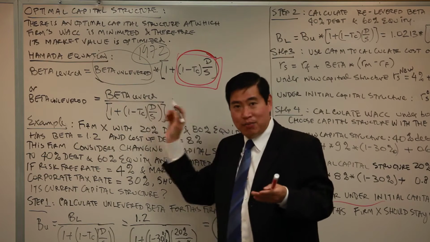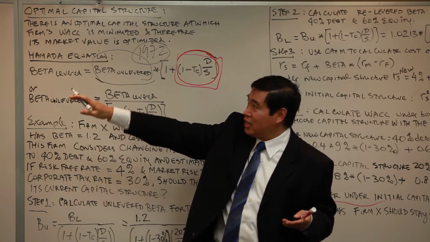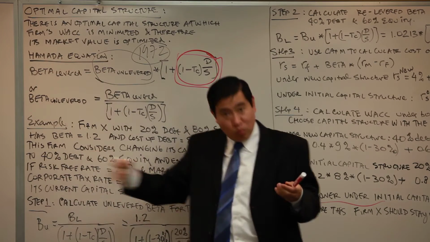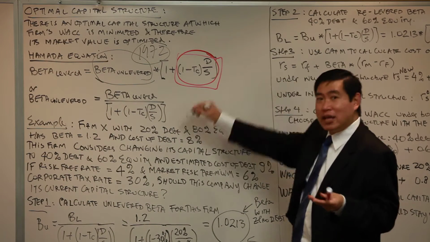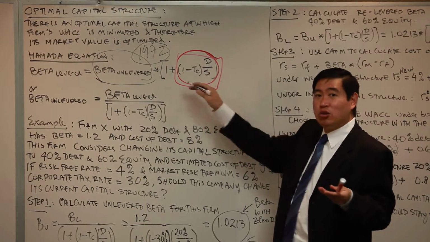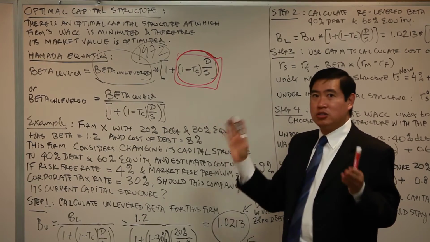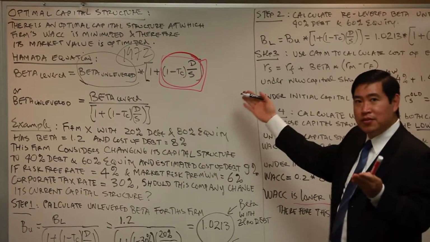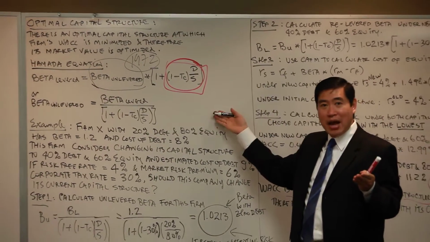Therefore, we can adjust the beta. Instead of adjusting the debt to equity ratio, the cost of debt through the Modigliani and Miller, we can directly adjust the cost of equity through the measure of beta. So, in short, if you're given the beta measure, then you have to use the Hamada equation.